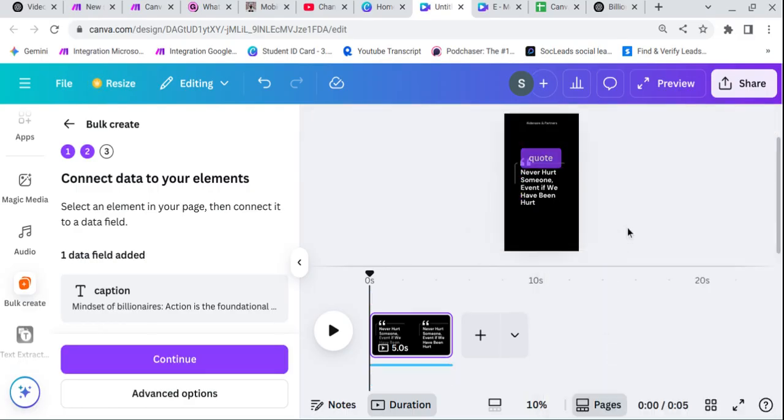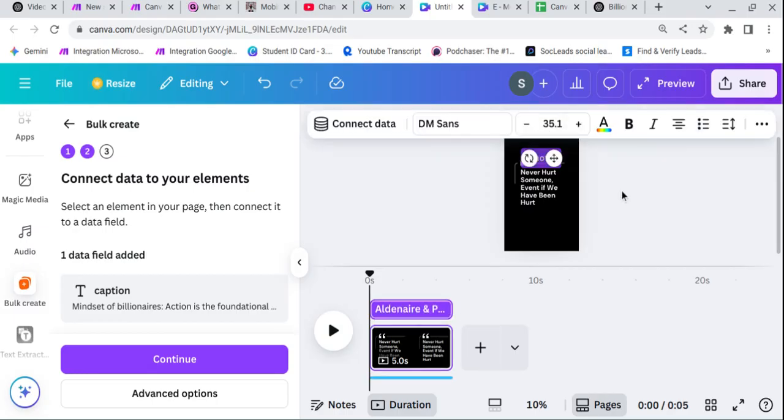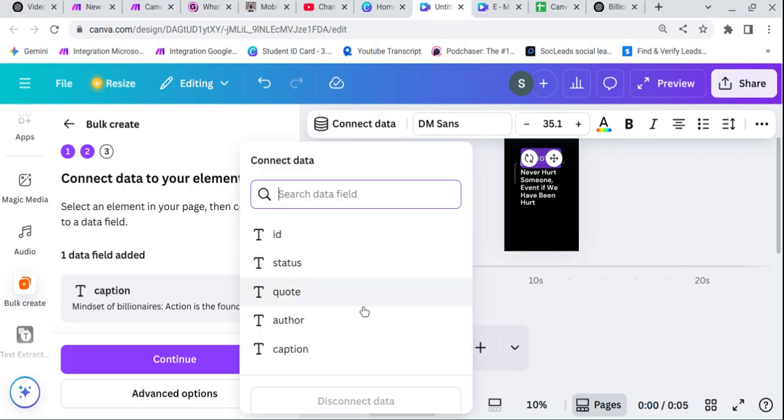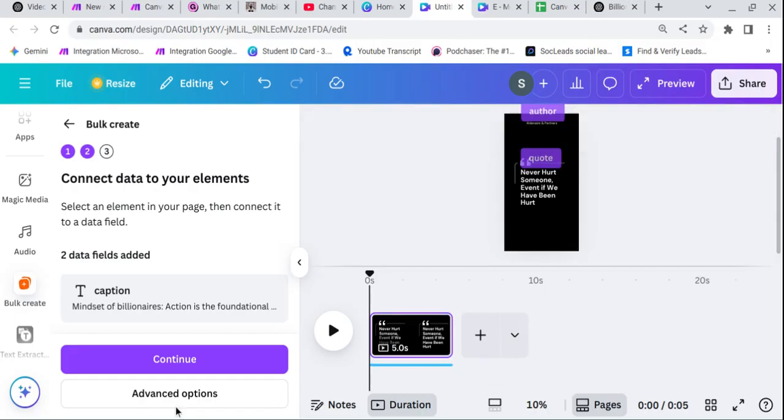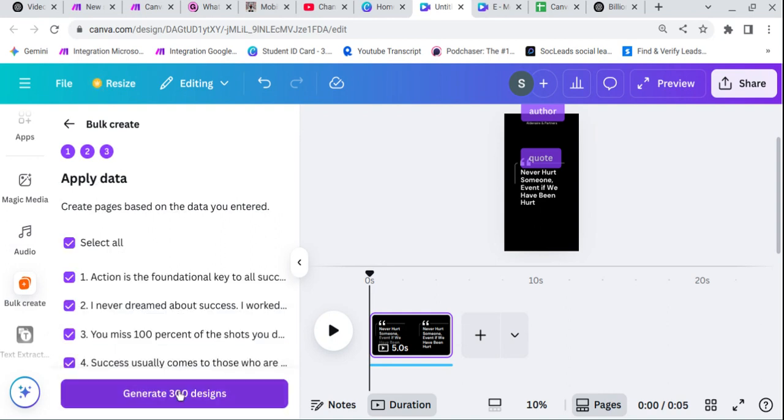You can also add an author, so let's add an author here. Connect to data and connect with the author. Click on continue, and click on that continue section, so it can generate 300 designs for us.